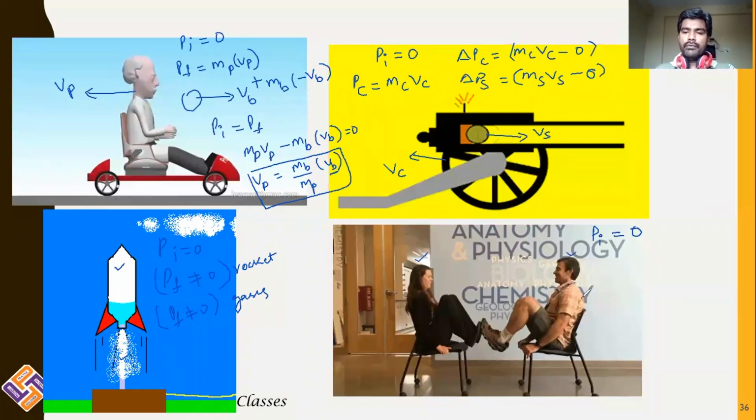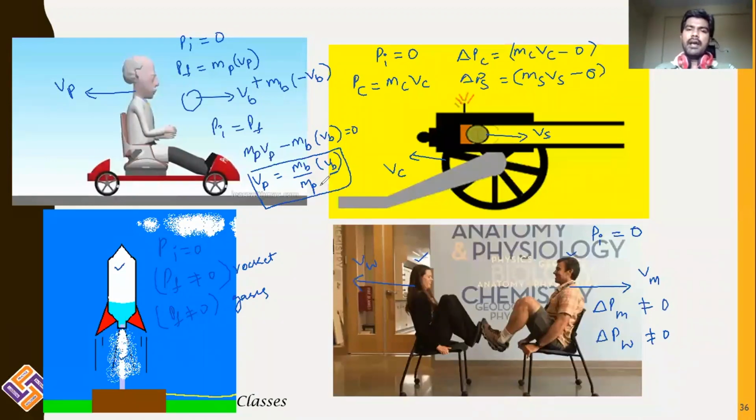Once they start to move, the man is going in the forward direction and the woman is going in the backward direction. The woman moves with some velocity Vw and the man moves with velocity Vm. Overall, there is a change in momentum for the man which is not equal to 0, and a change in momentum for the woman which is not equal to 0. For the man it is positive, for the woman it is negative, because the woman is going in the backward direction and the man is going in the forward direction. So one momentum change is positive and the other is negative.